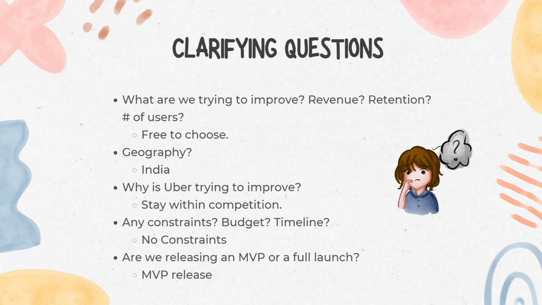Understanding these basics helps us set the stage for our improvement plan by providing context on Uber's operations and market position. To focus our efforts, we need to clarify several important questions. What are we trying to improve? Are we focusing on revenue, user satisfaction, or the number of users? Let's say we can decide this as we progress further.